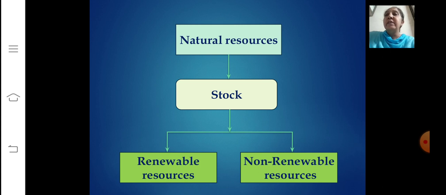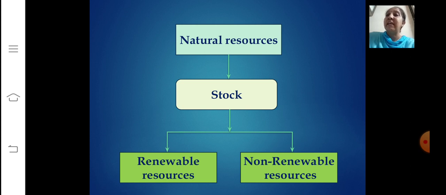Now let's move. See, in some of the books you will see that the classification of natural resources is given only as renewable resources and non-renewable resources. But in some of the books it is given on the basis of the level of development and use, on the basis of origin, on the basis of distribution that we have discussed right now. But not to worry, you just keep on revising from this, as well as the detailed presentations that we have done previously. That is also going to be helpful to you. Now let's move to this.